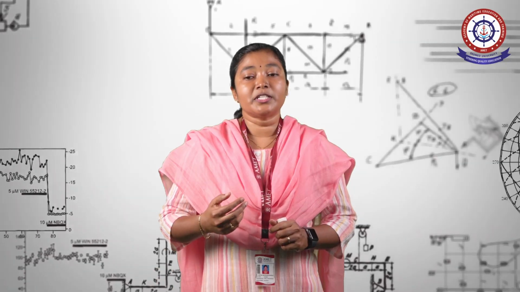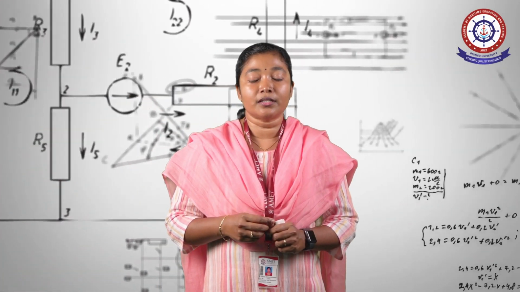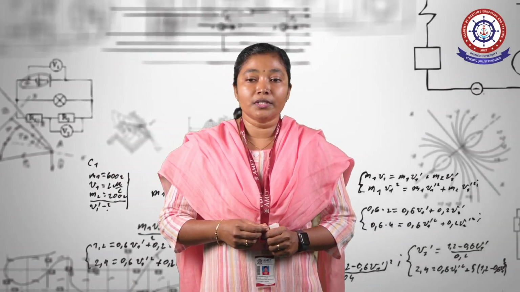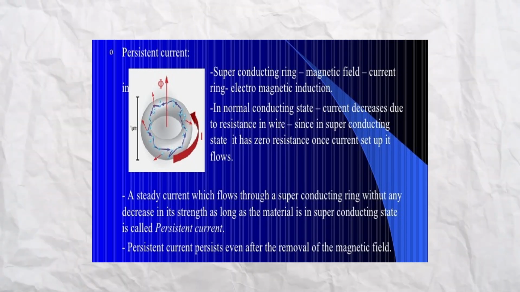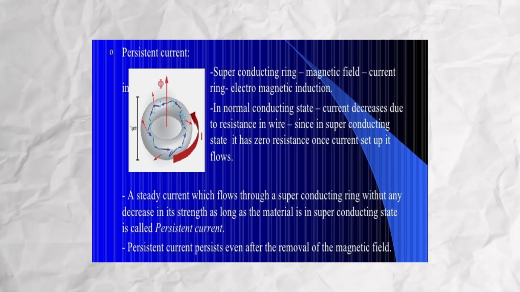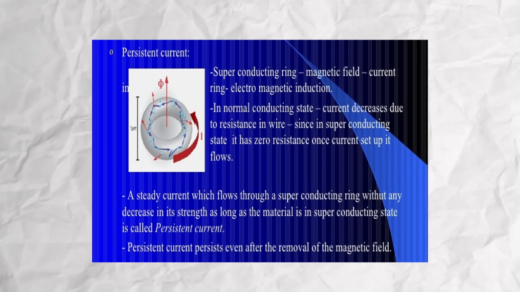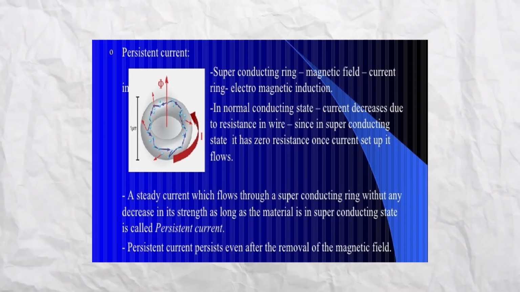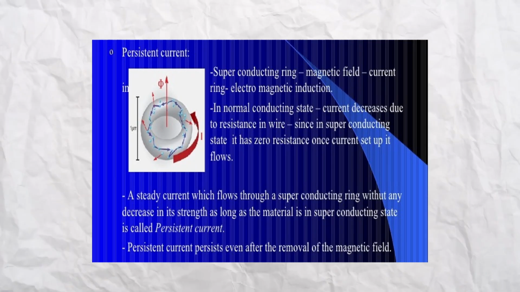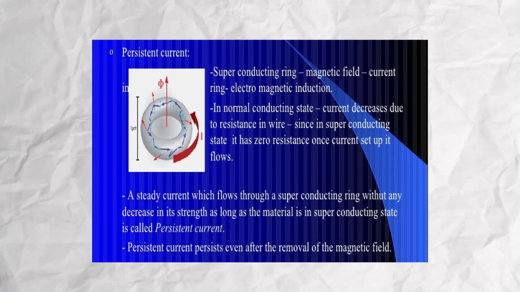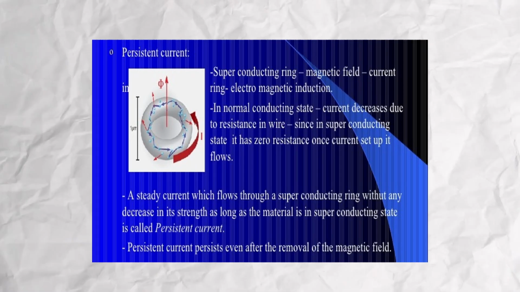Two more properties are there: one is the Josephson currents or Josephson effect, and another is persistent currents. A persistent current is a steady current which flows through the superconducting ring without any decrease in strength as long as the material is in a superconducting state. Even after removal of the magnetic field, the persistent current will exist.